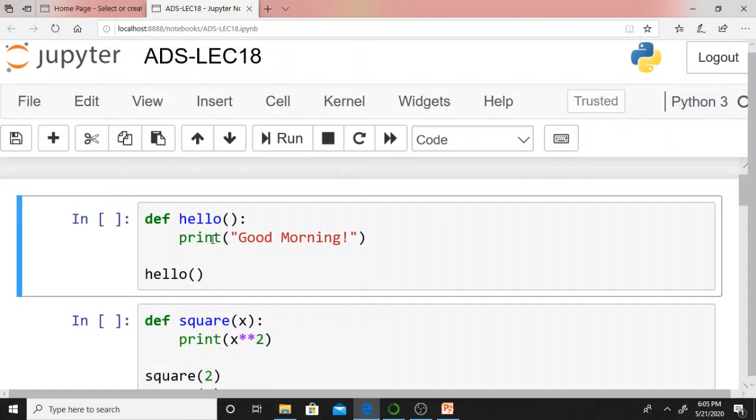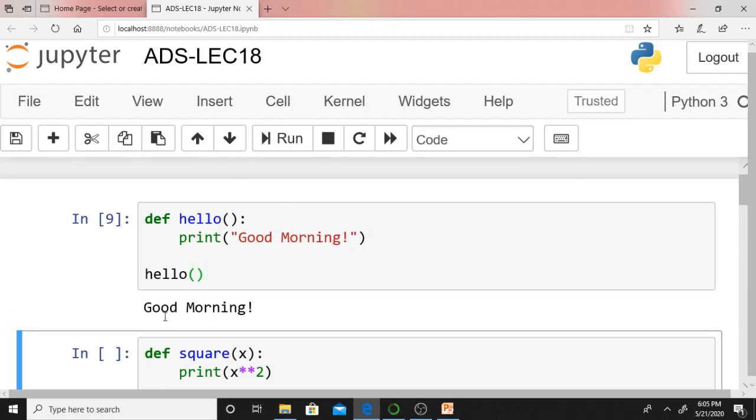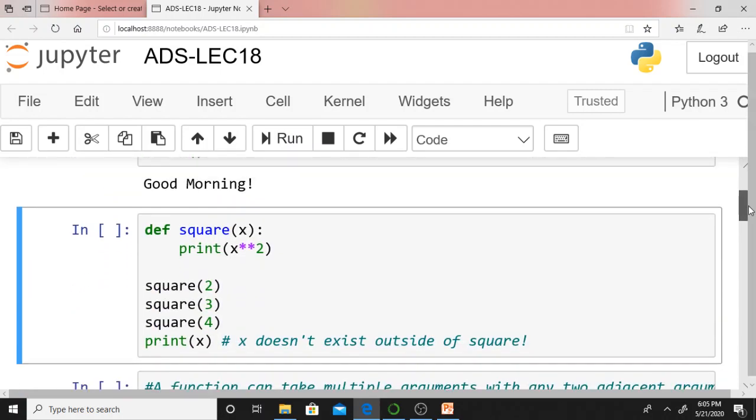Just see this one. This function we already defined, def space, what it says, hello, this function name. If you call this function, I am calling this function, just run this one, just see you are getting good morning, isn't it? That's what I discussed. This is first example in our slides.